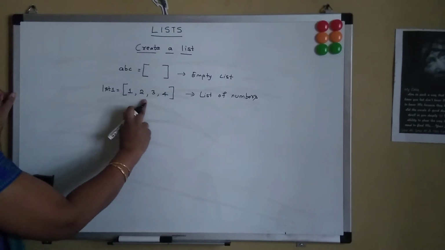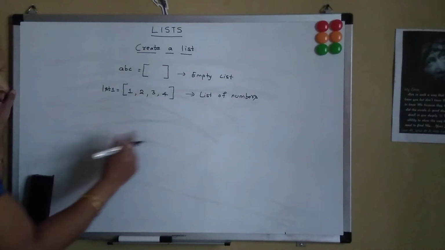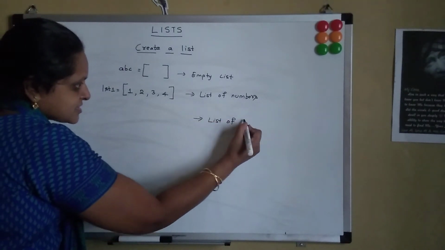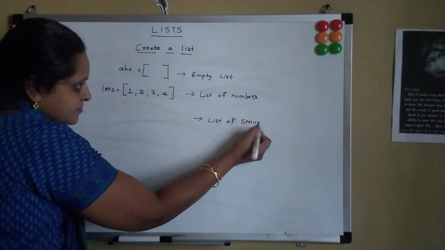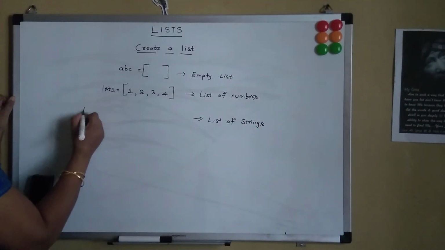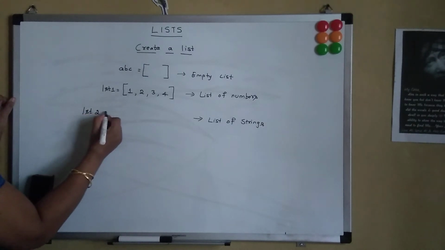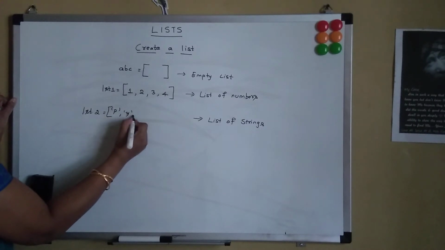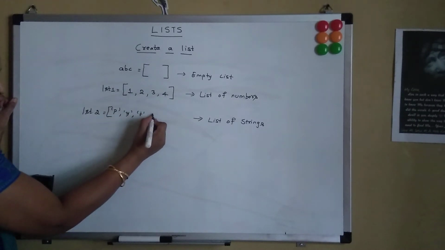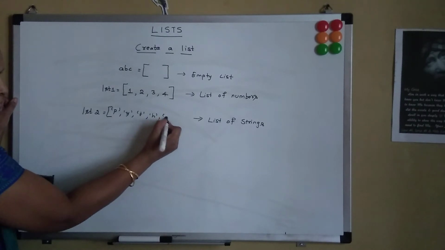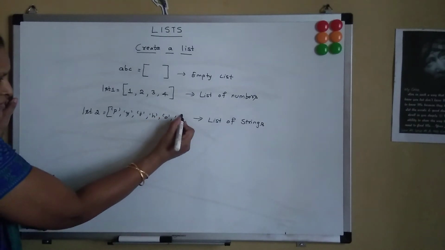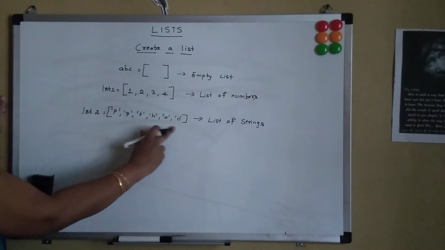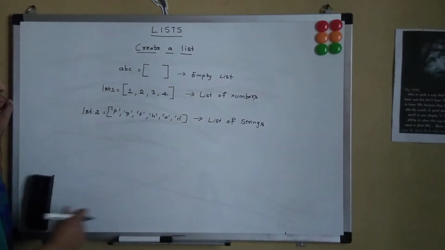This is the list of numbers because it is having only numbers. Now, if we want to create a list of strings, then we can say lst2 equal to p, y, t, h, o, and n. So this is the list of strings. Since it is having only strings, we can say it's a list of strings.